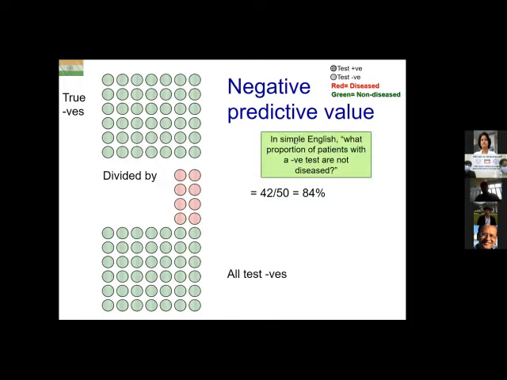And in simple English, negative predictive value answers the question, what proportion of patients who come to you with a negative test are actually not diseased? That means they've come with a CRP which is negative. How sure are you that they do not have sepsis? That means their blood culture is negative. What proportion of patients coming to you with a negative test are truly non-diseased?